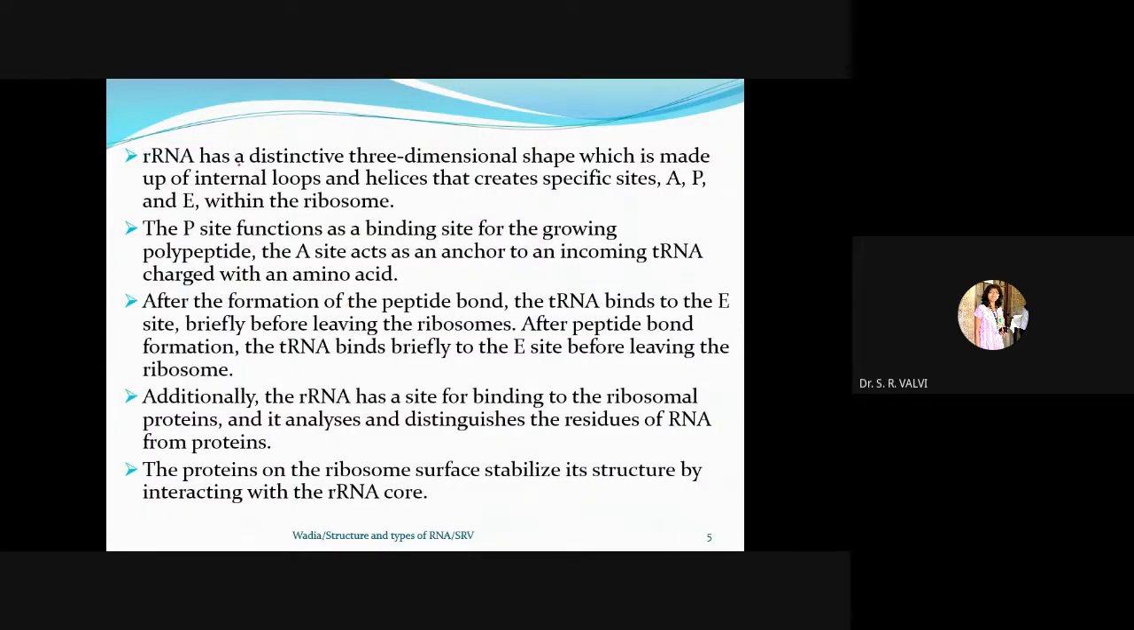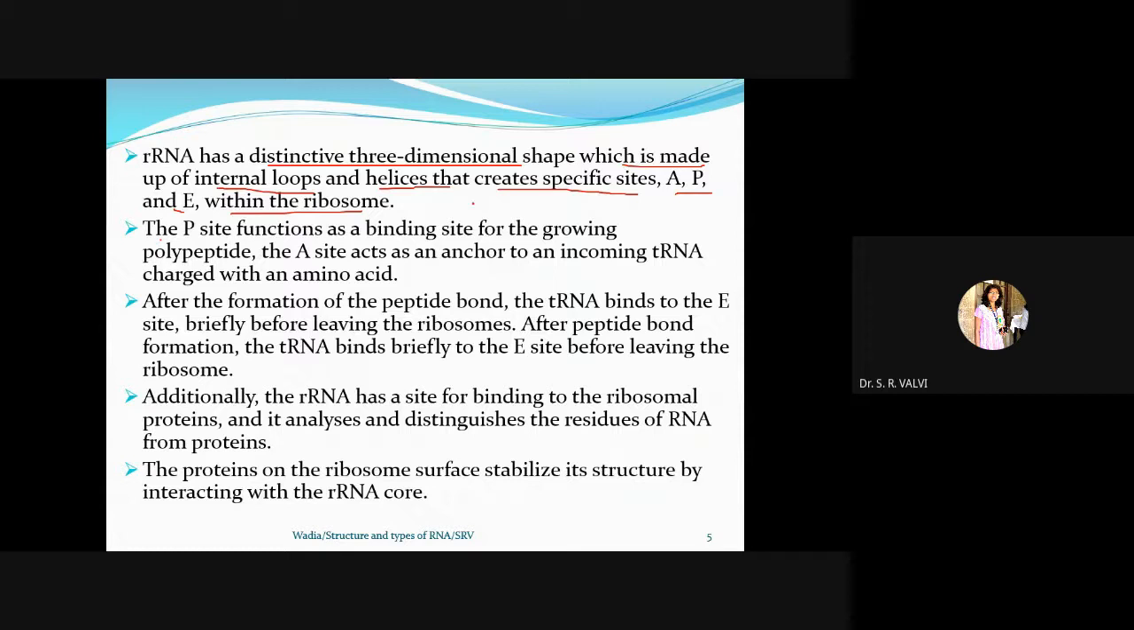Now, the rRNA has a distinctive 3D shape which is made up of internal loops. I will show you the image. Helices create specific sites, A, P and E, within the ribosome. This site also I will show you in my next slide.